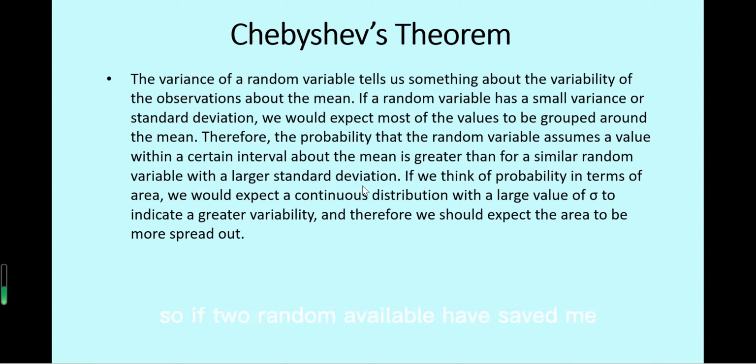So if two random variables have the same mean, and one has a smaller variance, this means that most of the values center around the mean than for the variable with a large variance, right?